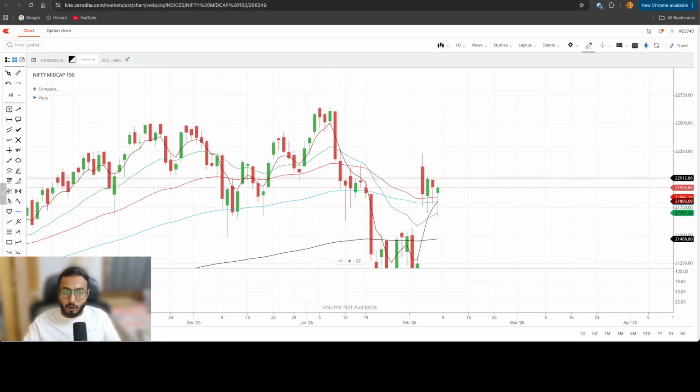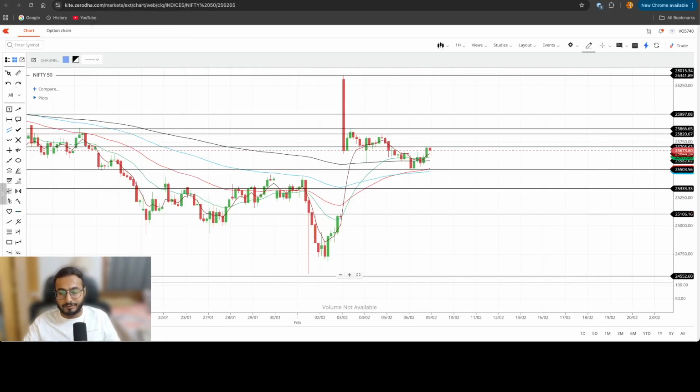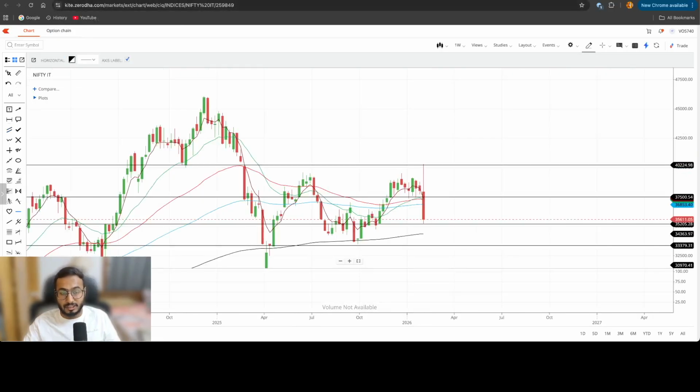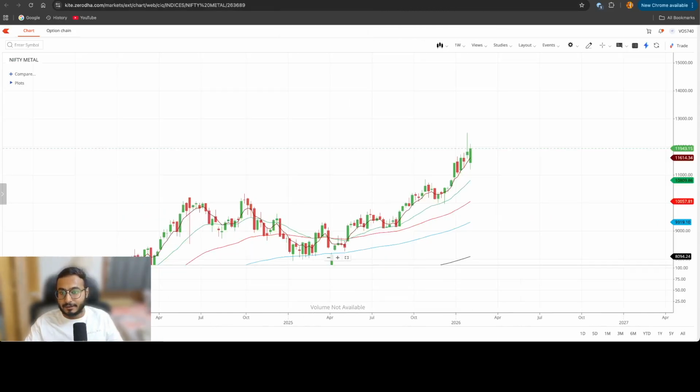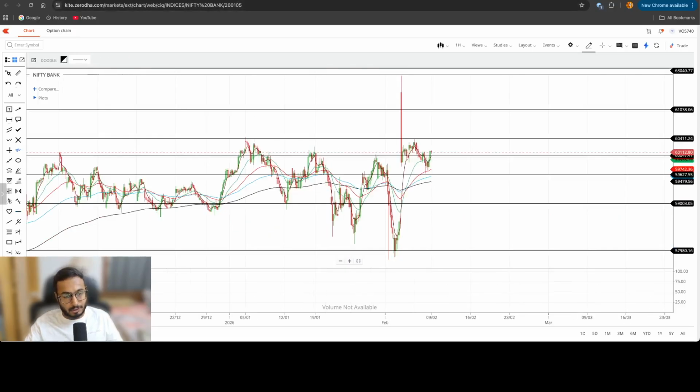All right. So from an overall perspective, I think the only negative sector which we are looking at right now is IT. IT can keep the Nifty 50 index subdued, but if at all Nifty 50 starts to blast because of the other sectors, IT will also see short covering because Nifty IT is also included in Nifty 50, right? So from my perspective, auto, metal you can see buy on dips, but auto be on pause unless we cross the mentioned level. Banks be on pause unless we close above 60,000.